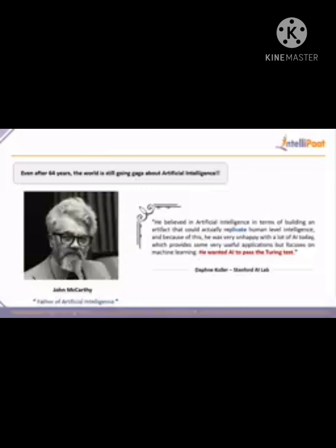So here's a quick excerpt that I read. This is from the person called Daphne Koller. She's a scientist at the Stanford Artificial Intelligence Lab, and she says that John McCarthy believed in artificial intelligence in terms of building an artifact that could actually replicate human level intelligence. Replicating a human is pretty much the toughest thing that even these big scientists could ever think of, and this was thought about way back in the 1950s as well. And she says that he was very happy with a lot of artificial intelligence today, because at the end of it, it is not replicating the human level intelligence that it was actually sought out to be.